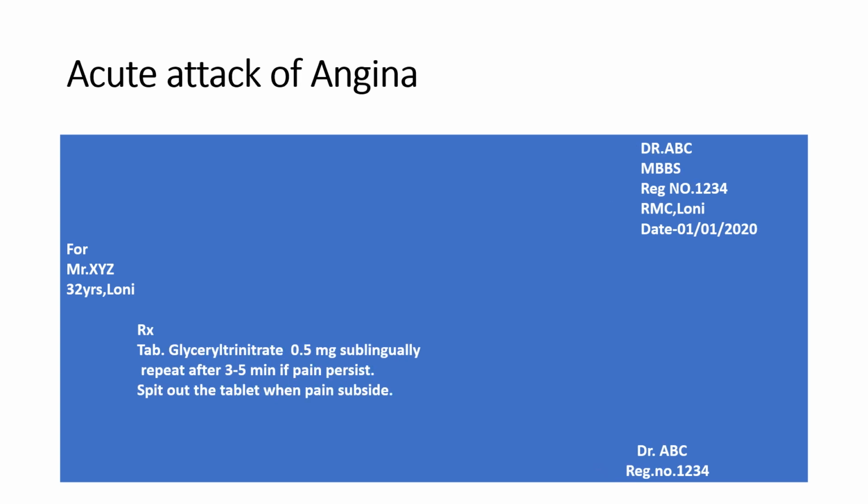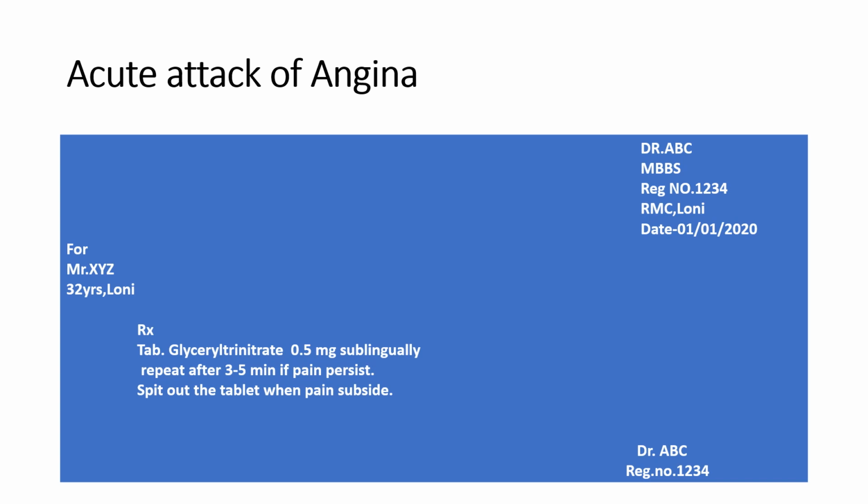Then treatment of angina. Angina is an ischemic heart disease that occurs due to an imbalance between oxygen supply and oxygen demand by the myocardium. There are three types of angina: stable angina, unstable angina, and Prinzmetal angina.